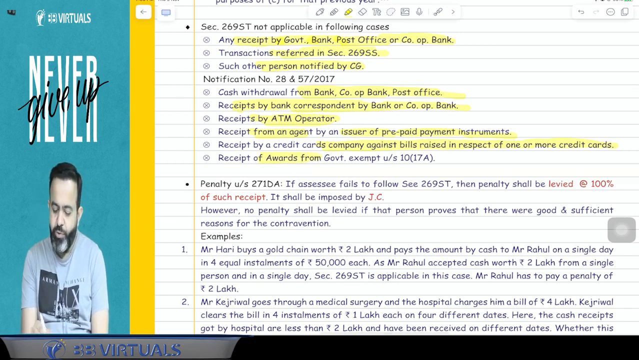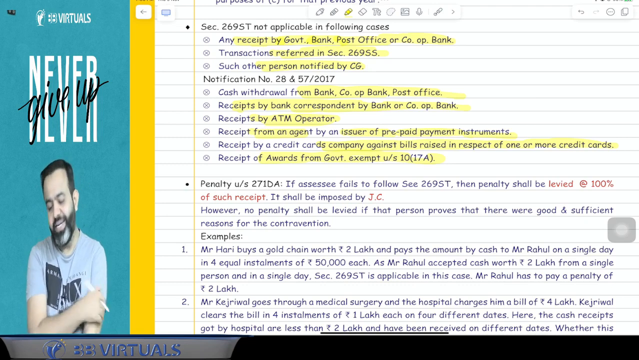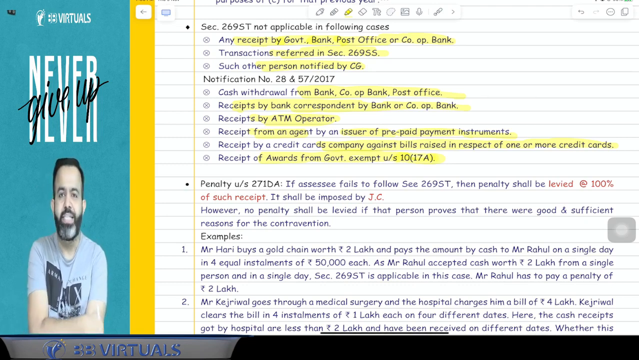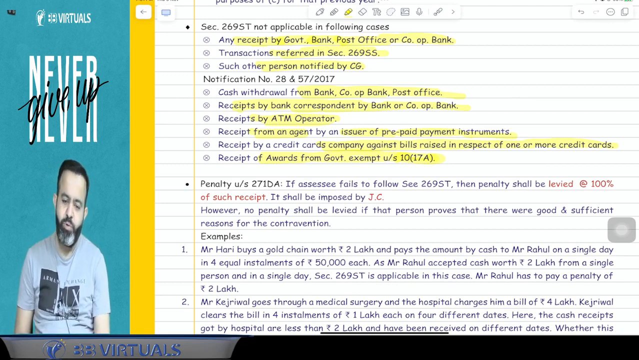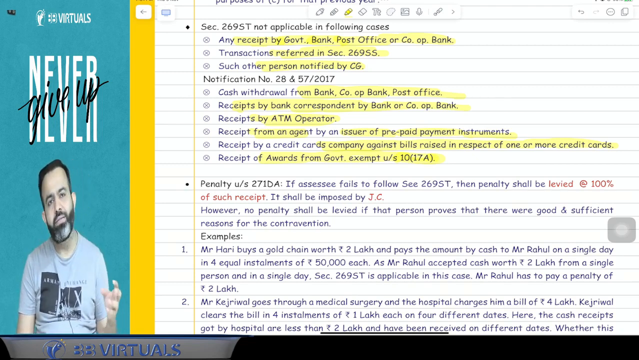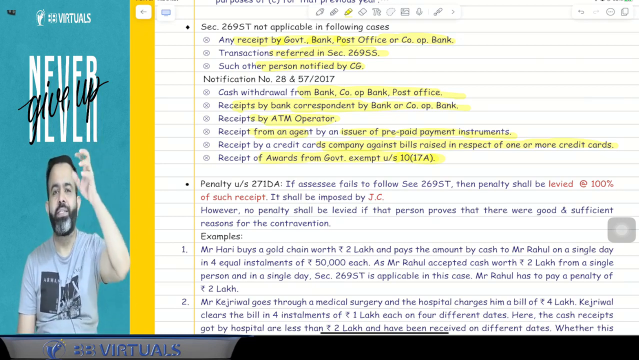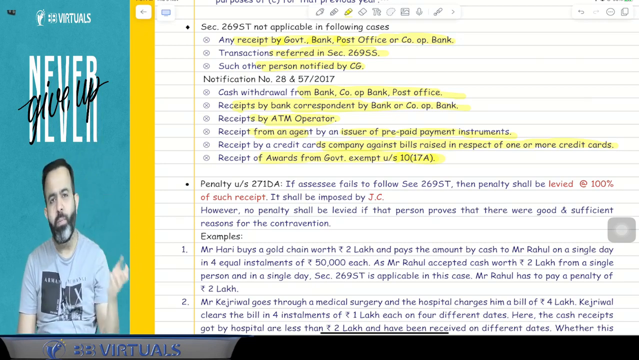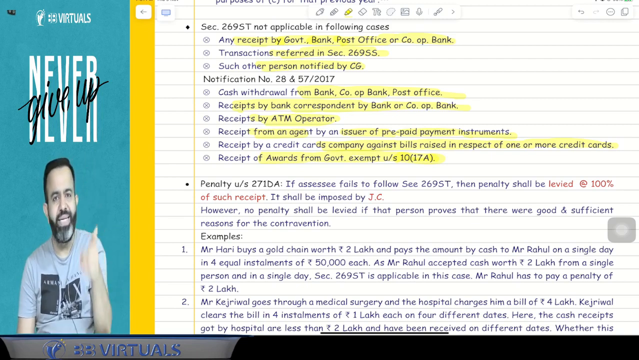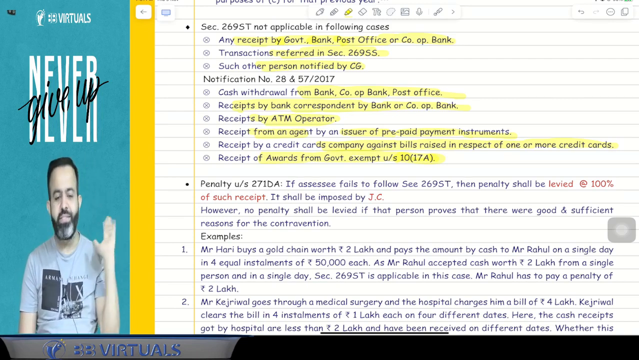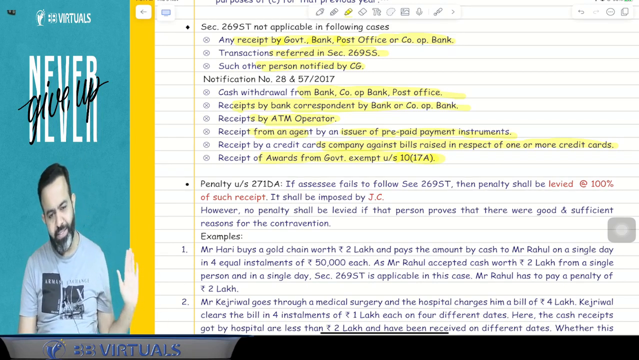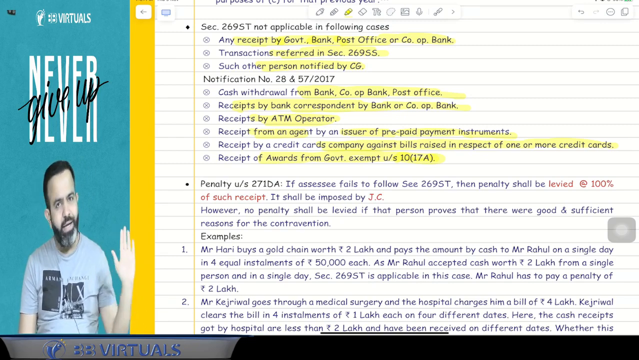One more point guys, if you receive any award from the government and that award is exempt under section 10(17A). Award means, for example, if you receive the Bharat Ratna. Under the Bharat Ratna, obviously you will not receive only the trophy, along with that you will receive money also. When you receive that money, you can receive it in cash. Answer is yes, you can accept it in cash. This section will not be applicable.